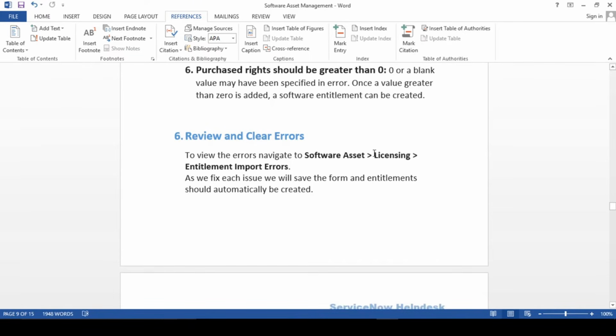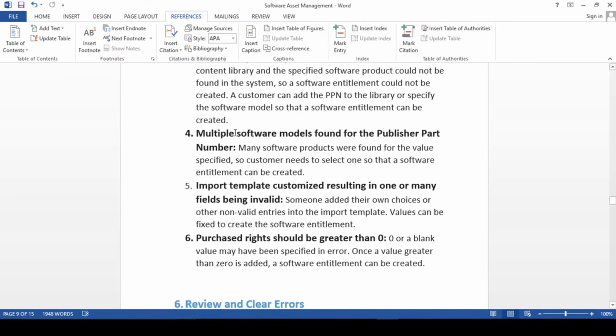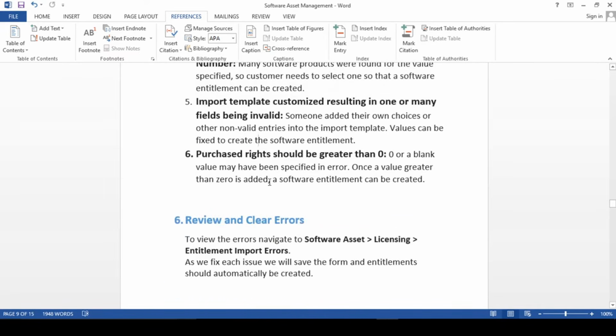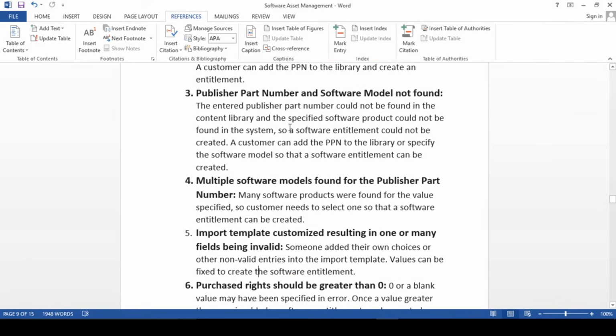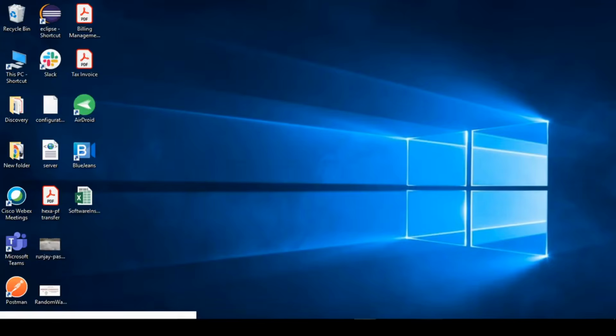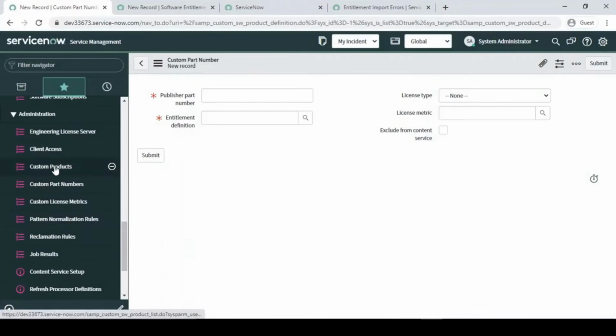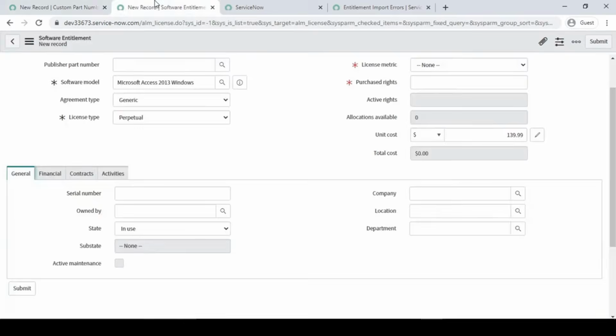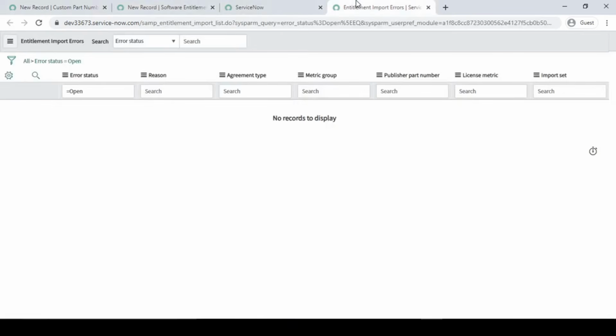Fine. So review and clear the errors. Once you import and you find any errors, you have the solution for what to do and what not to do in this section. Let me go to it again where it was. Yeah, here you will get all the errors. Let me see if there are any or not.